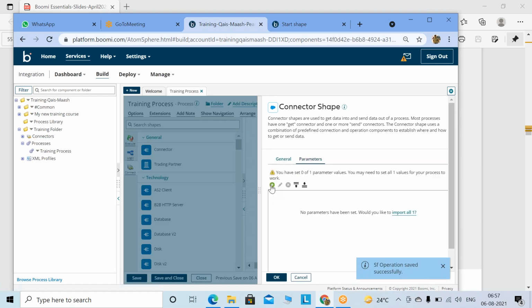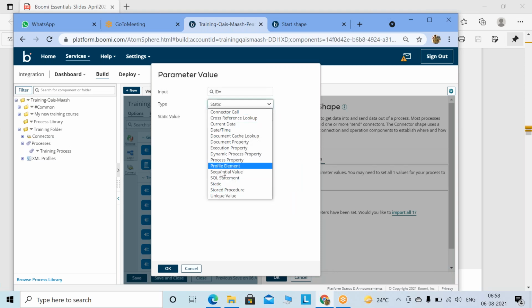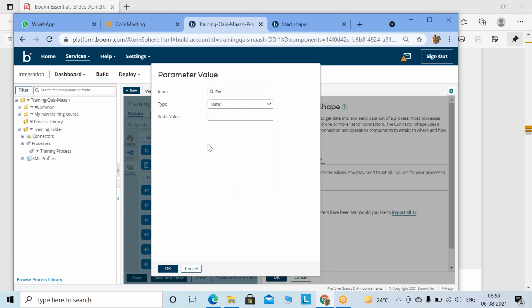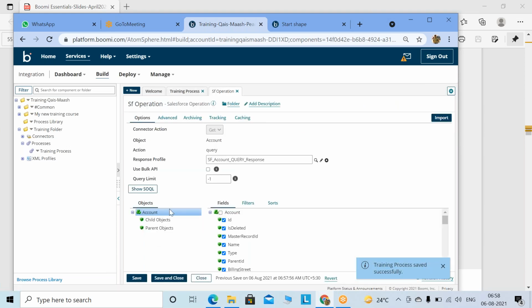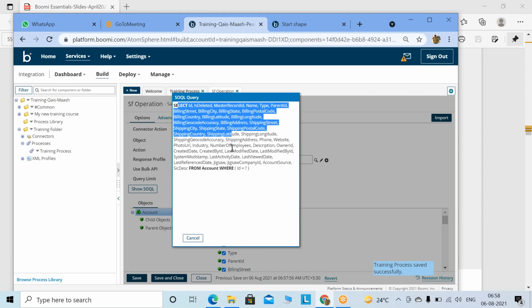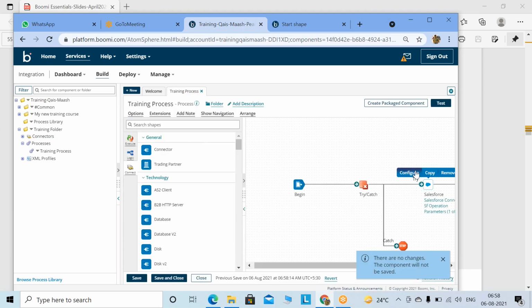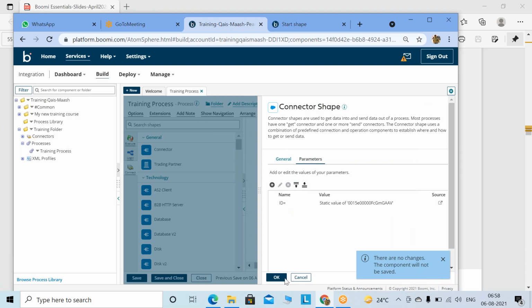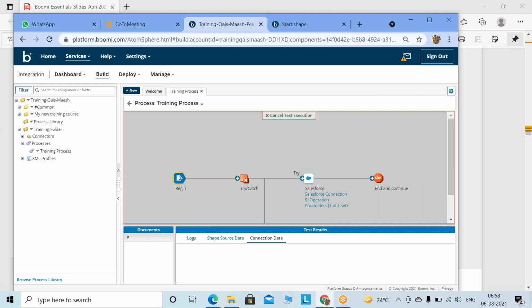Now come to parameter and click on this plus symbol. Whatever field name you have given will be available over here, and you can retrieve whatever the drop down is. As of now, you just give static values. Now come over here and go to operations once again. So SQL: see, select this from where ID. The question mark is what we are passing from the parameter. So here we have passed this value. Now it will not bring all the records, it will bring that particular record. The same logic is there for other connectors as well.